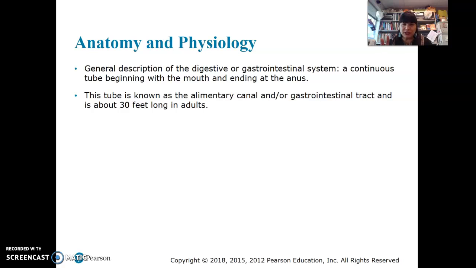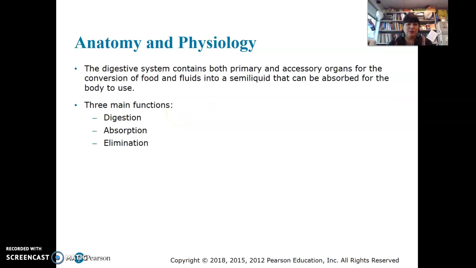Then we get to the large intestine. It's large because the diameter is larger, and there's little to no absorption of nutrients, but there's absorption of water and electrolytes. And finally, we're not 100% efficient, so we get rid of the feces. So the tube is known as the alimentary canal, gastrointestinal tract, about 30 feet long. It's big. There's a bunch of stuff stuffed in us here with the tube.